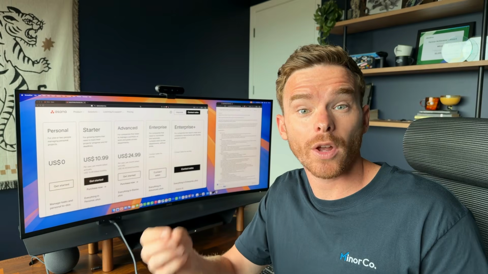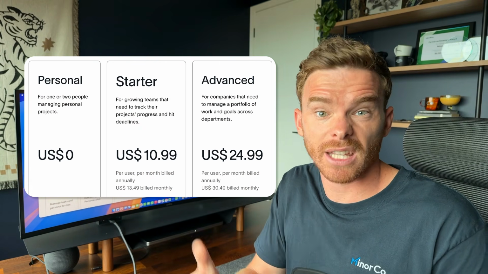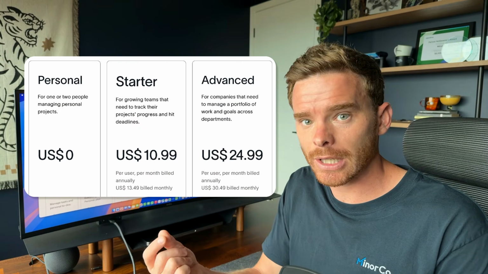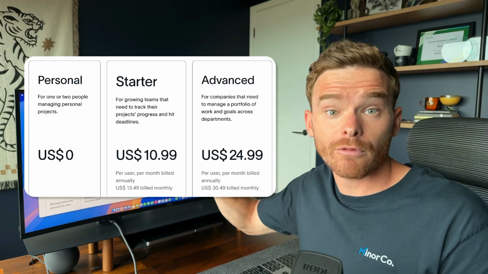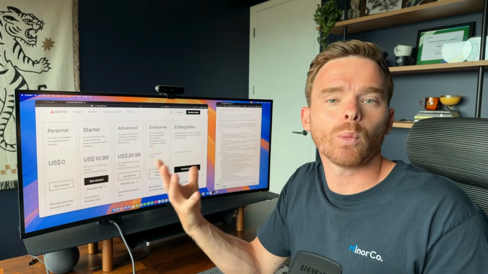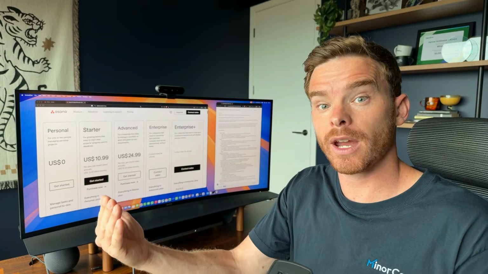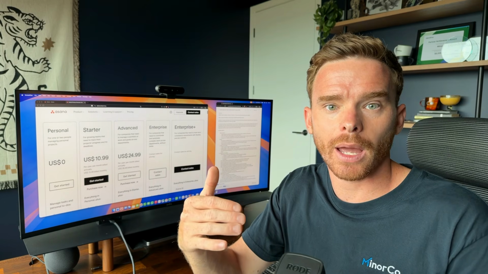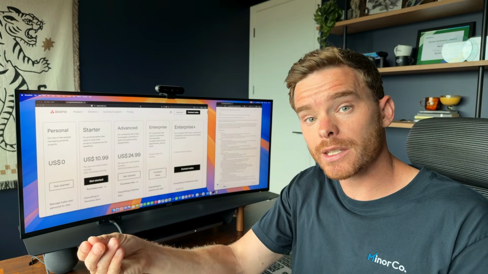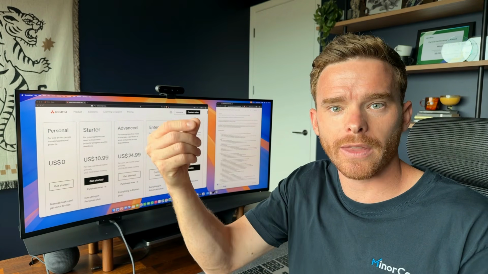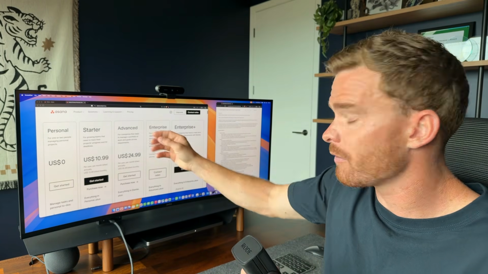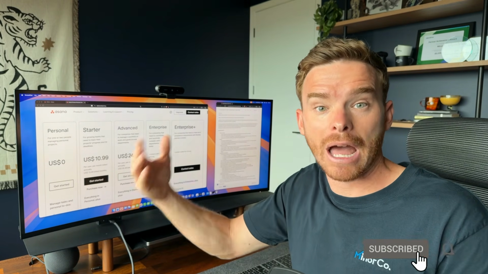You can purchase Asana on a per user, per month basis. It is also cheaper if you purchase annually. And if you're just getting started, I recommend the starter plan. It will become obvious when you need to upgrade. We find with most of our clients that as they get more confident with Asana, as they start to use it more and more within their business, you'll want to upgrade to advanced or even enterprise to get more powerful features.